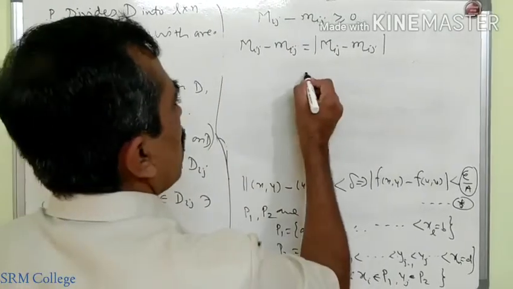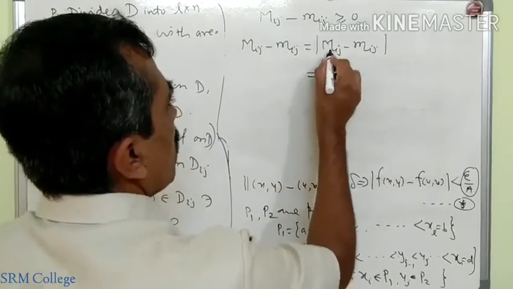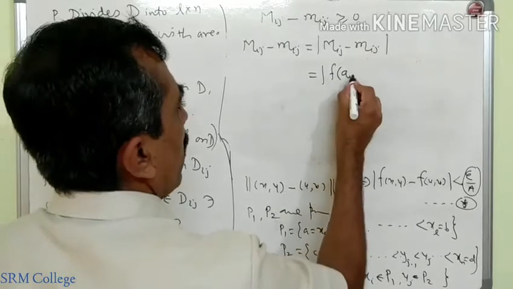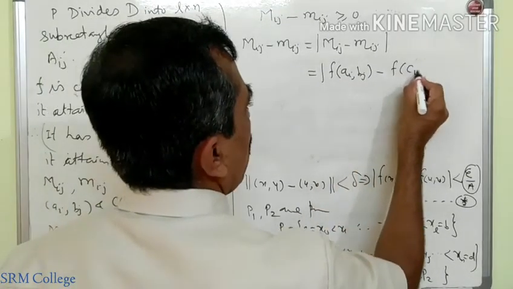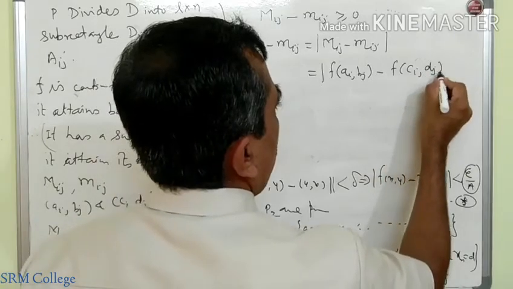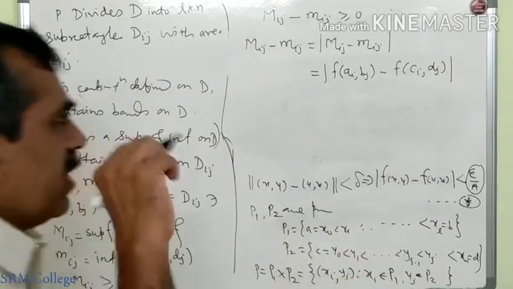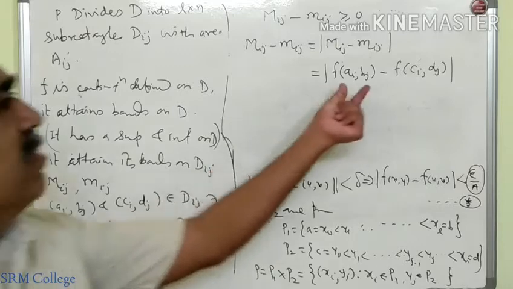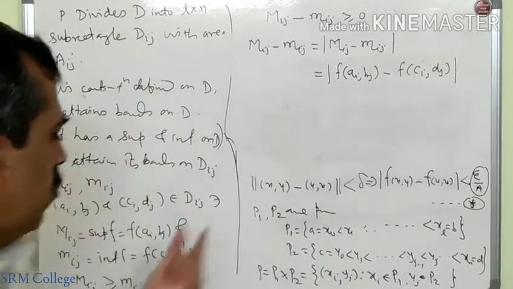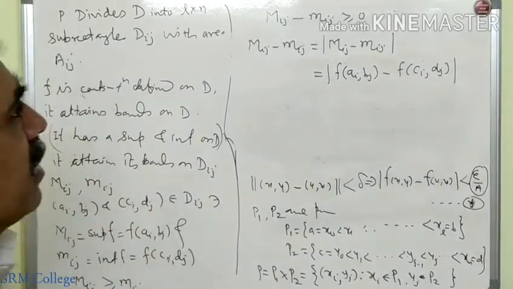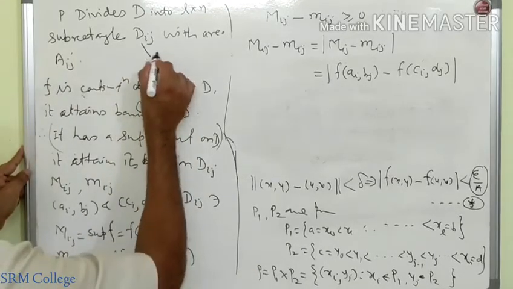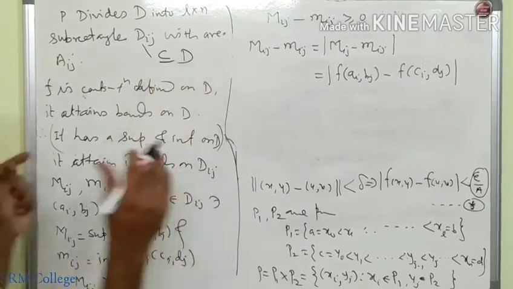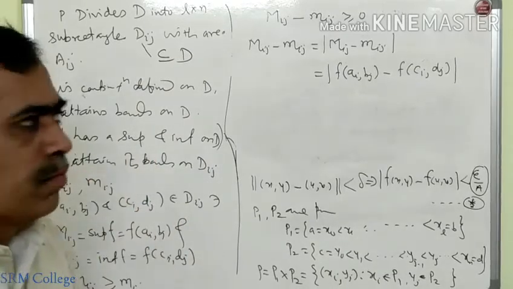But this is equal to the value of the function at (Ai, Bj) minus the value of the function at (Ci, Dj). (Ai, Bj) and (Ci, Dj) are any 2 points from Dij, and Dij is a subset of D, any small part of D.